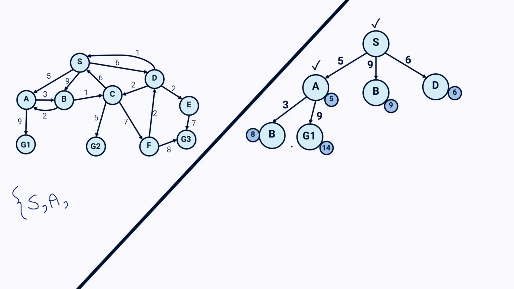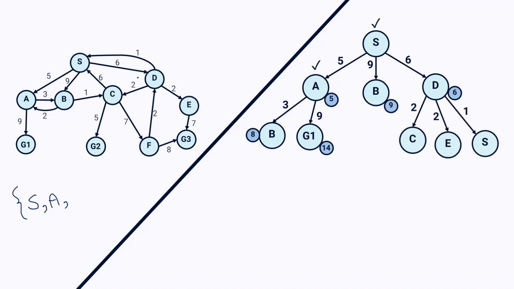So I have to check nodes that are not in my visited list to choose expansion. So I have one B, one G1, another B, and D. I have to choose the node with the least value of G. I have 8, 14, 9, and 6. So the least one is node D with value of 6. So I expand node D.